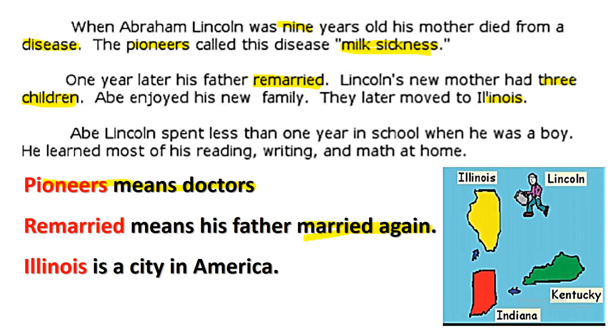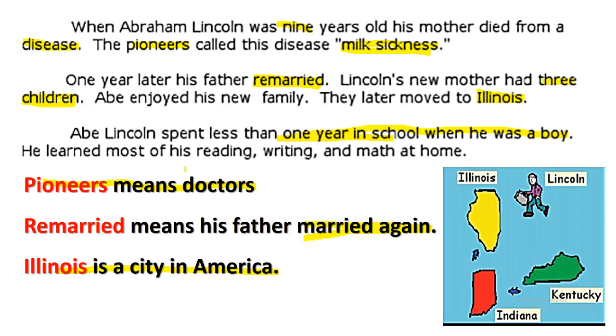Okay, so Abraham Lincoln, he was born in Kentucky. After that, he moved to Indiana, and now the family moved to Illinois, and Illinois is a state in America. Abe Lincoln spent less than 1 year in school when he was a boy. He didn't spend all the time in the school. He just stayed there for only 1 year.